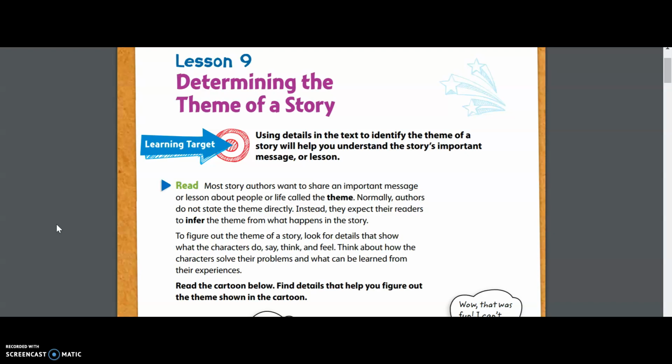If you are on the Nearpod, go to the slide that has the same information that says lesson 9. And this video is probably right before that, and we're going to use this to guide you along. And if you are doing the packet, go ahead and turn to page 134, and we are beginning with determining the theme of a story. So this is lesson 9, and I want you guys to first wrap your heads around what a theme could be. So think about these examples.